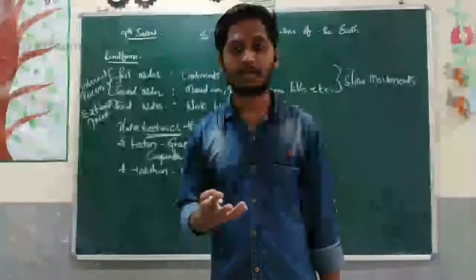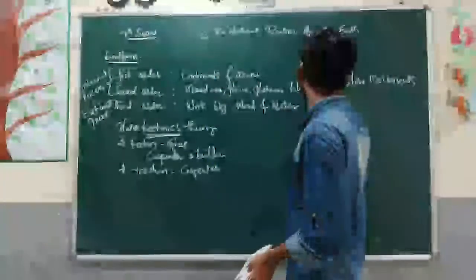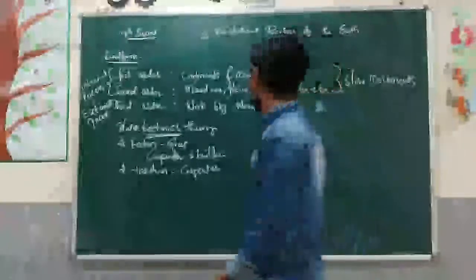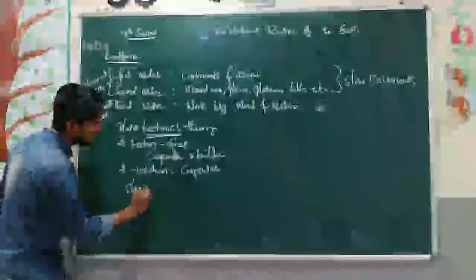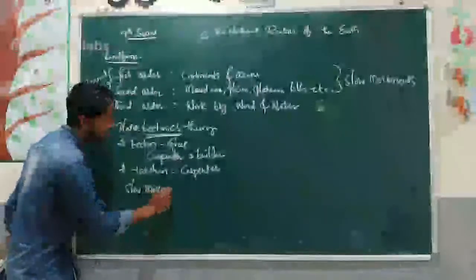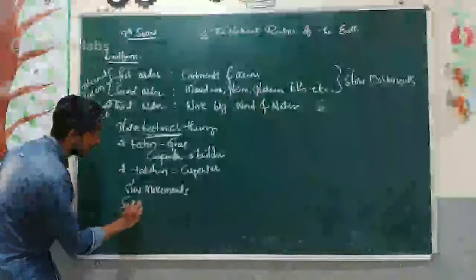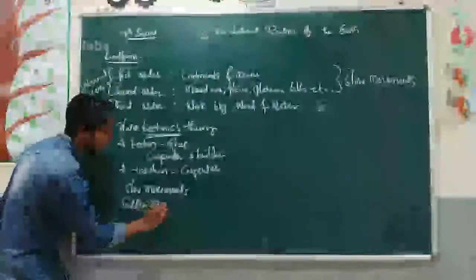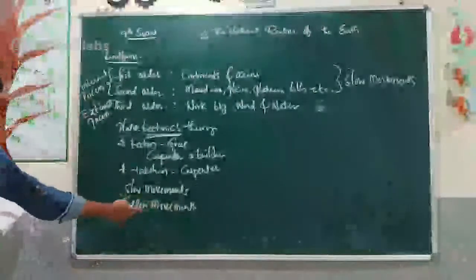Crust. Okay. Then, how about the slow movements or sudden movements? So here I am writing. So for Earth, we have slow movements and sudden movements.